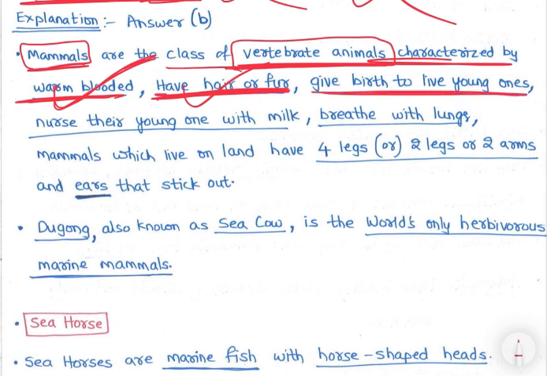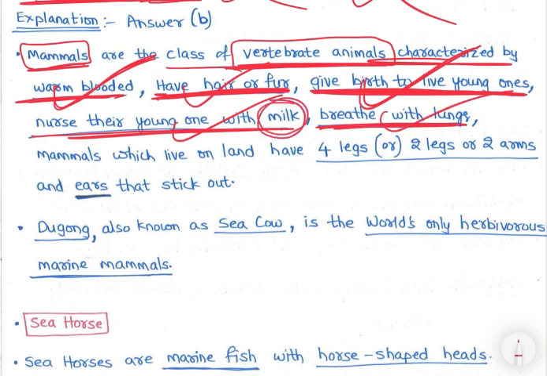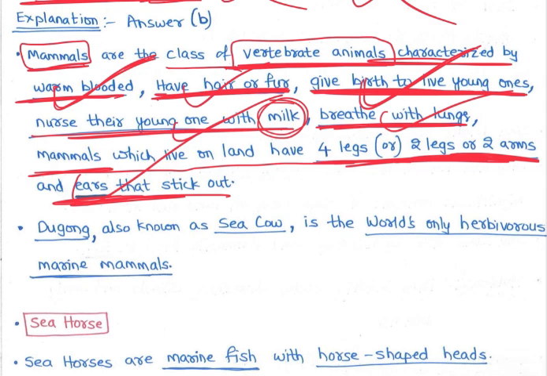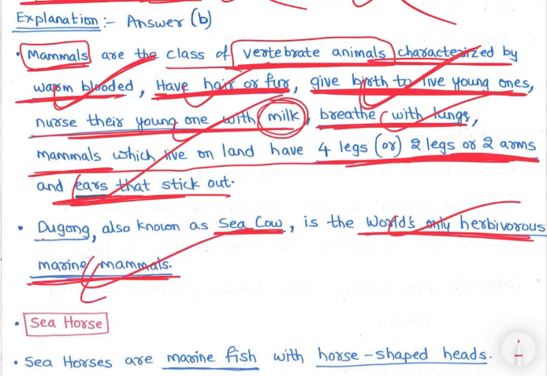Give birth to live young ones, right? Humans also do, right? Nurse their young ones with milk, right? Then breathe with lungs. Mammals which live on land have 4 legs, or 2 legs and 2 arms, and ears that stick out. So mammals have ears outside, right? So whichever animals have visible ears are mammals, right? Dugong, also known as sea cow, is the world's only herbivorous marine mammal. Only this one is herbivorous, it eats seagrass, right?